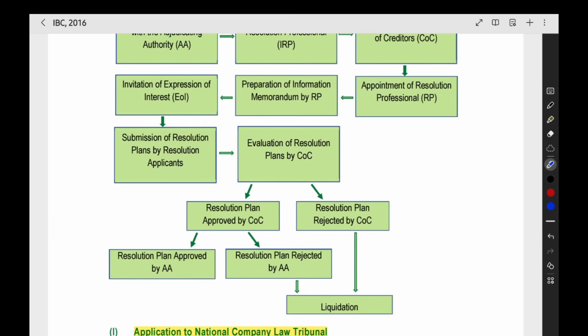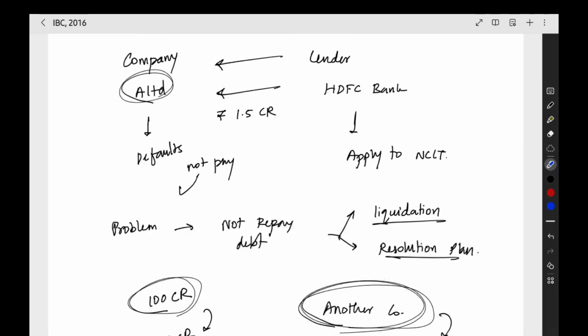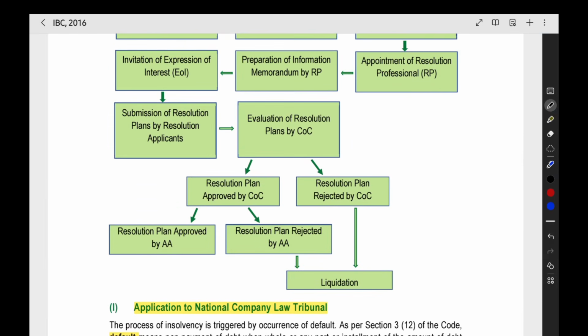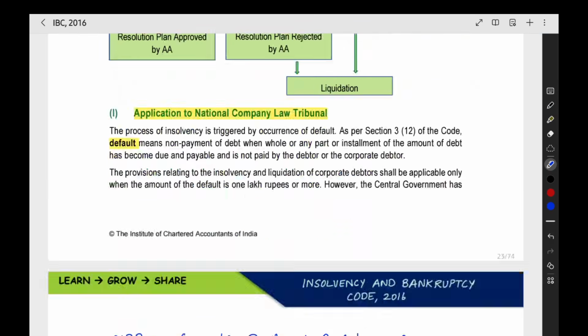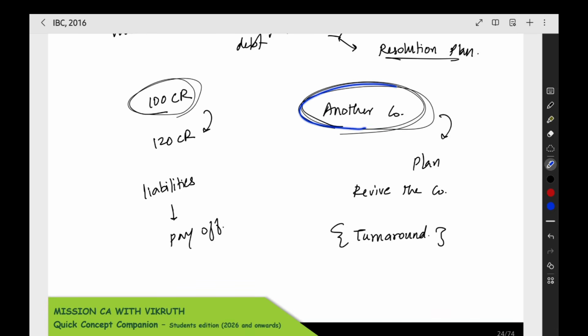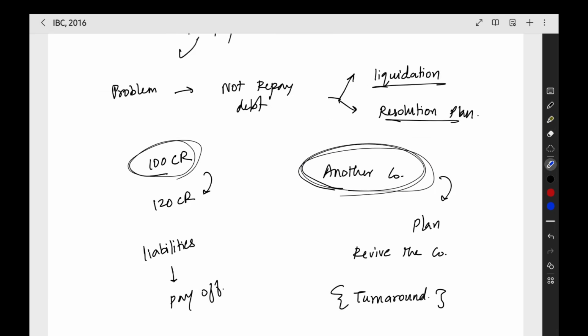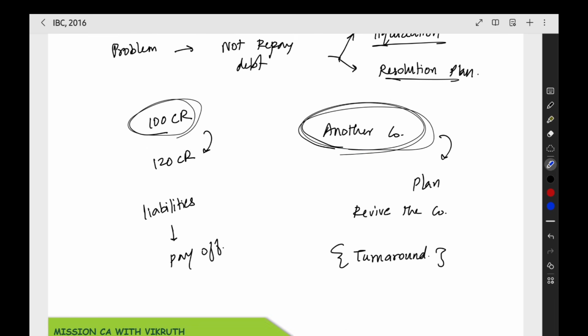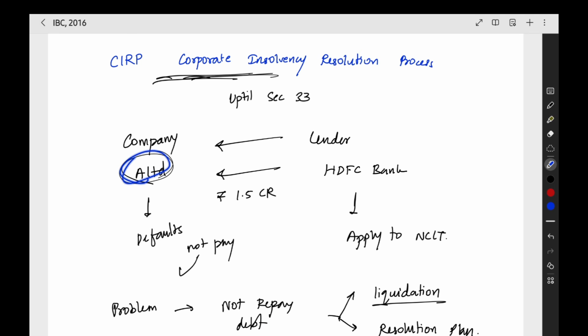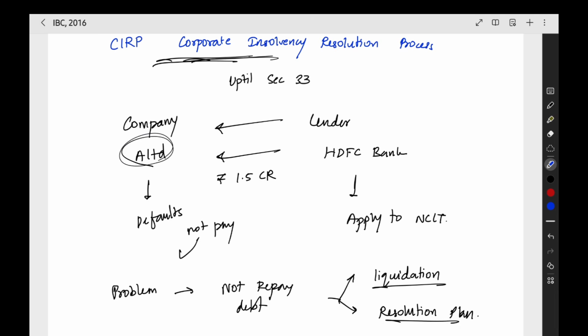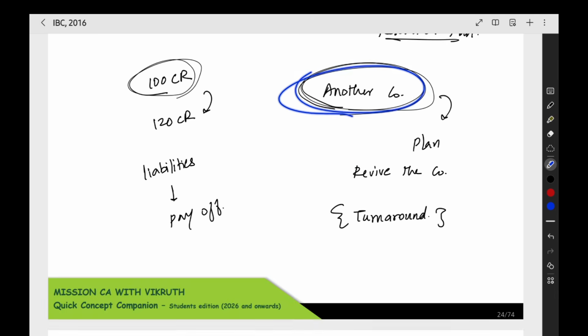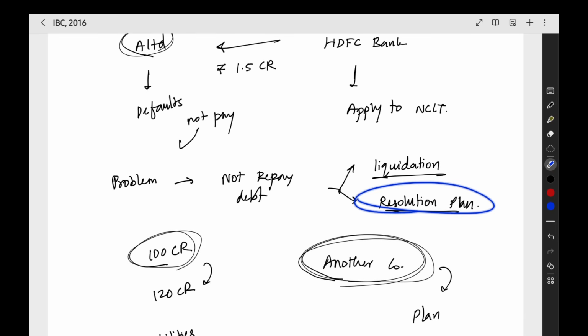Now here when you see, the resolution professional is appointed, right? The permanent resolution professional. After that he will prepare an information memorandum. We will get a new company, right? Another company who will come to take over the A Limited. So this another company, he should know about the financial position of A Limited. How much liability we have to pay, how many employees are there, how much operational credit or financial credit, or everything should be known by the another company. Only then he can prepare the proper resolution plan to revive the company.